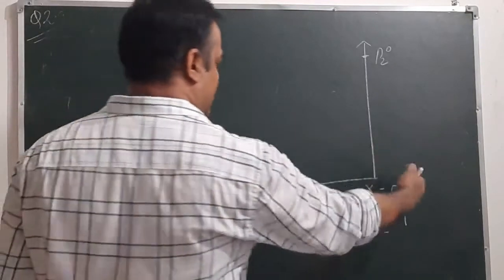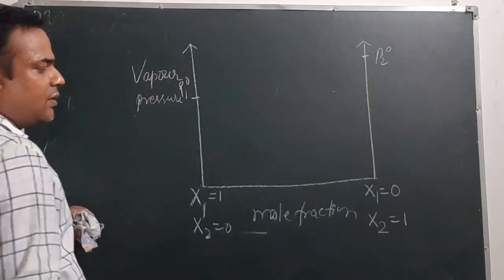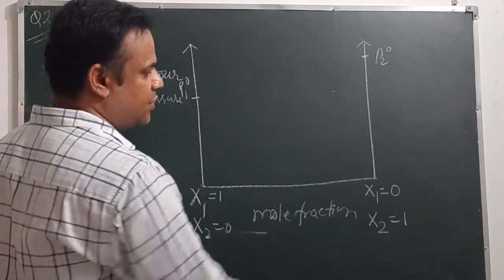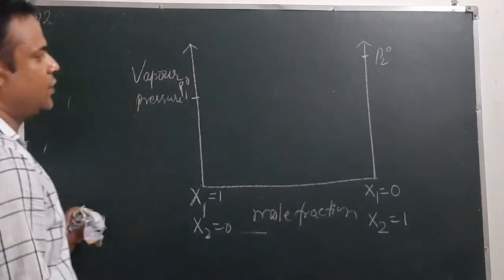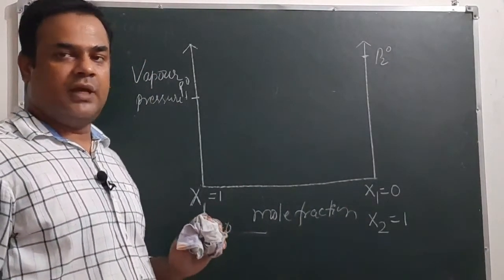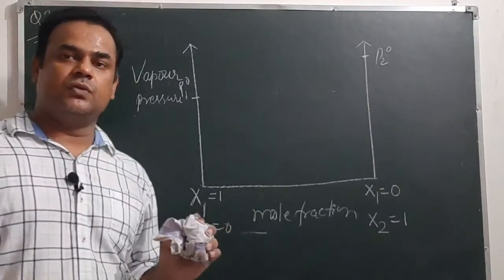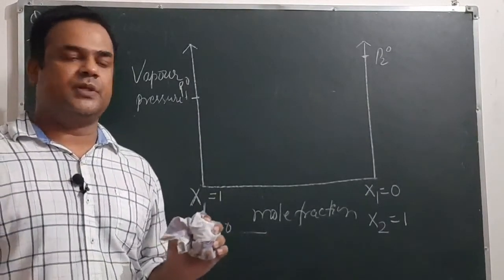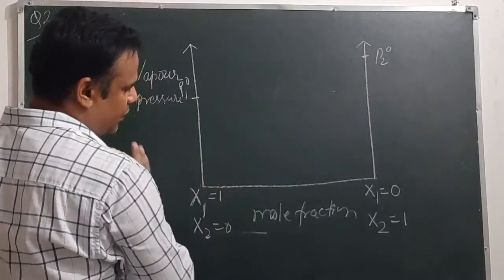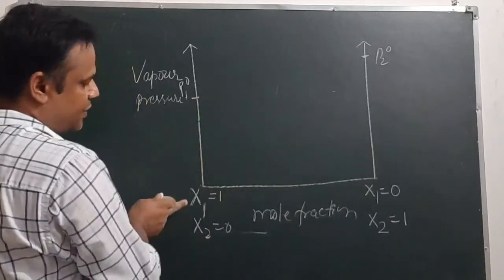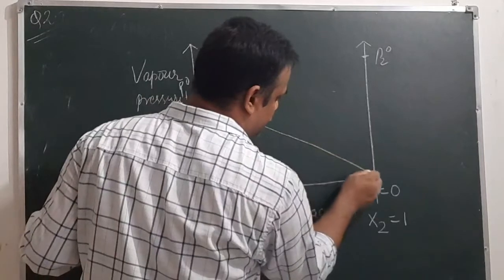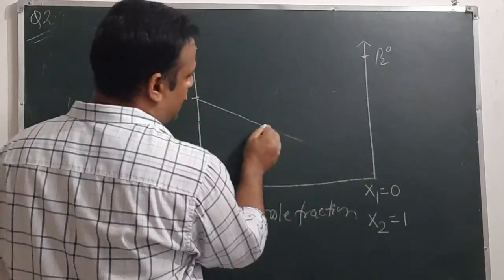Similarly when we go right to left, mole fraction of component 2 will decrease and mole fraction of component 1 will increase, and it will have an effect on the vapor pressure, because from Raoult's law we have seen that vapor pressure equals mole fraction into its vapor pressure in pure state. So we get the relationship that when we go from left to right, vapor pressure of component 1 will decrease and will become equal to 0 when there is only the other pure component.